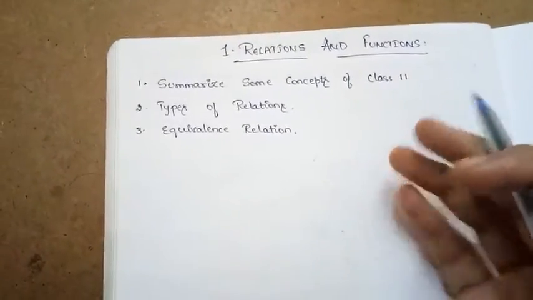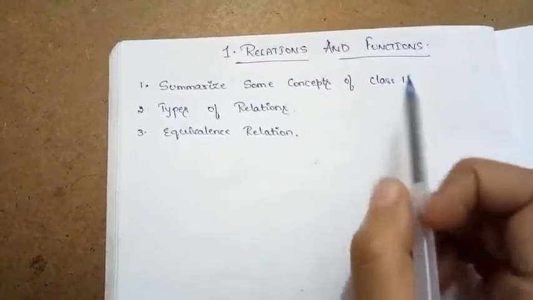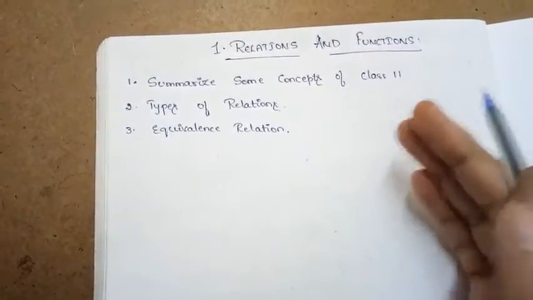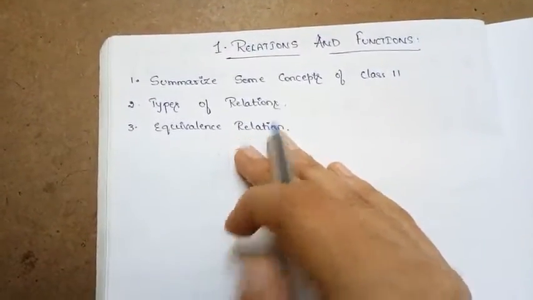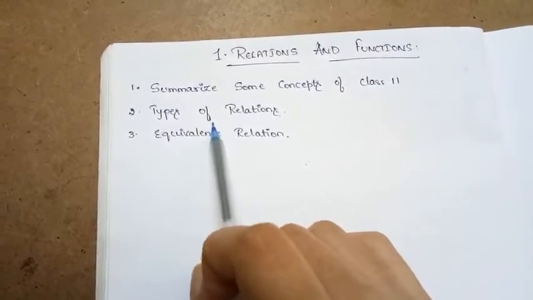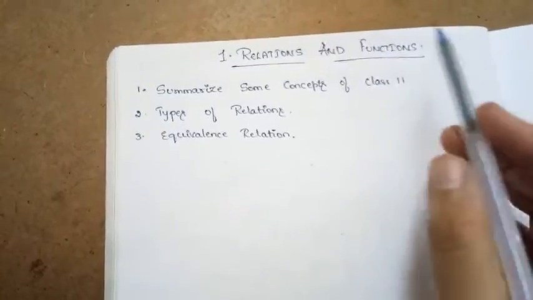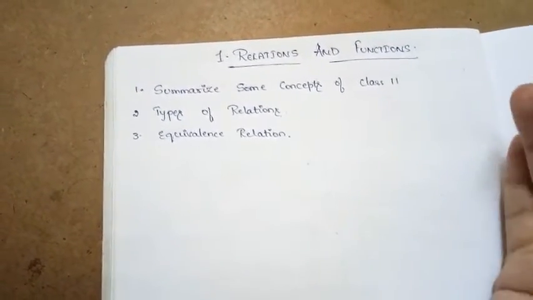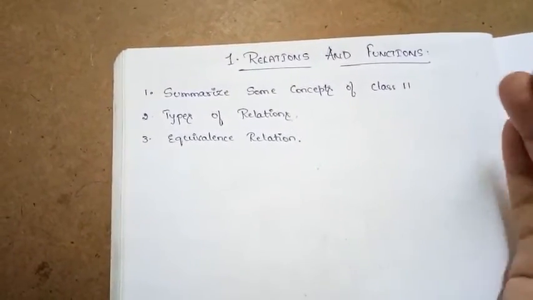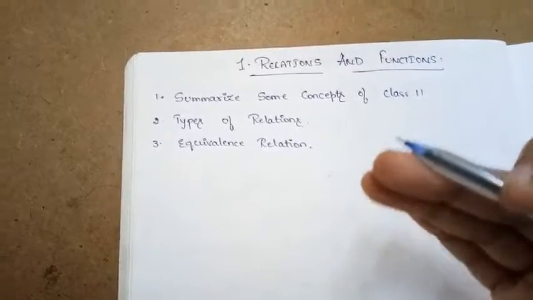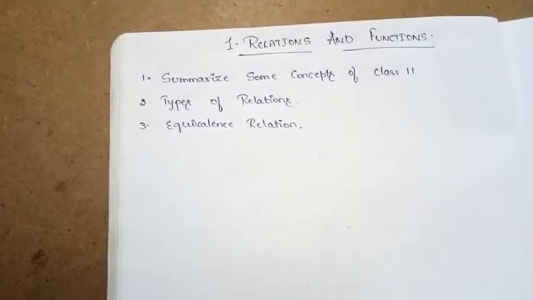So it requires some time, and one more thing, you must be thorough with the previous concepts. If the relations and functions chapter feels a bit difficult while studying, it means you are not thorough with the previous chapter. If you are thorough with the previous concepts, then this chapter is one of the easiest chapters. So understand the previous concepts regarding relations and functions from class 11th. After you understand these concepts, they will come to you very easily, one by one.